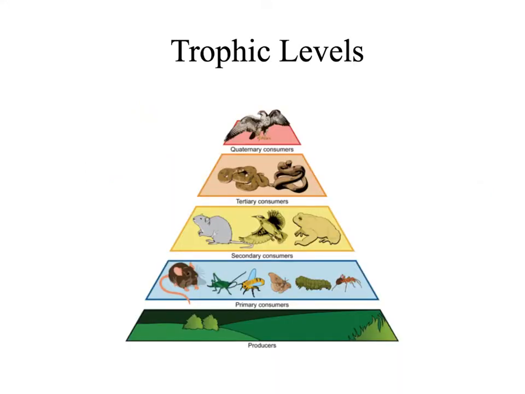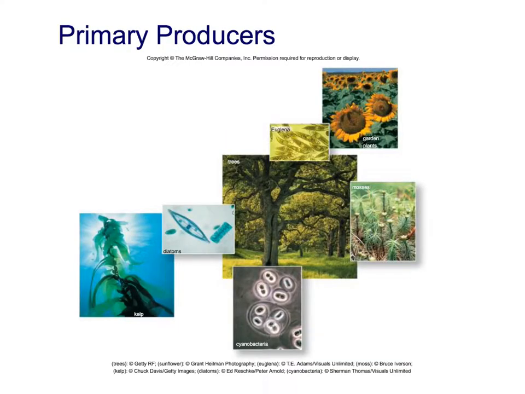Organisms can be organized into trophic levels. This is based on how they get their energy and what they eat. Our first layer, or trophic level, are the primary producers. These are the organisms that capture the light from the sun and transform it into chemical energy such as sugars. These primary producers are also autotrophs, which means that they produce their own sugars. Autotrophs include things like kelp, phytoplankton, cyanobacteria, and plants. Most of these organisms can use photosynthesis to harness the sun's energy.